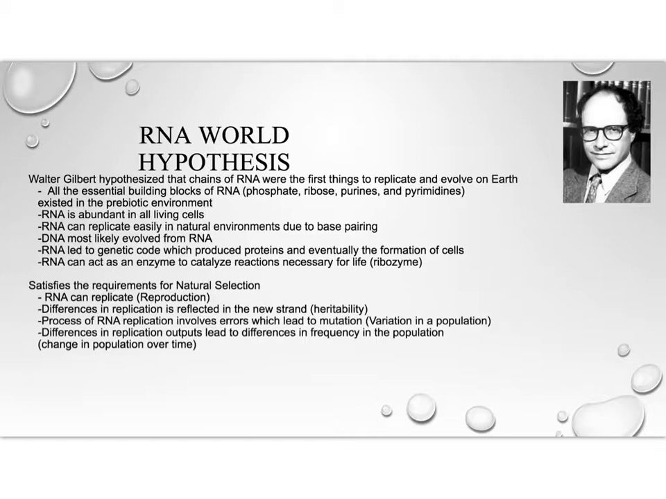Molecules such as ribose, phosphate, purines, and pyrimidines have been found to appear before the advent of life on Earth. RNA is abundant in all living cells. It can replicate easily in natural environments due to base pairing. DNA most likely evolved from RNA, and RNA has led to the genetic code which produces proteins and eventually the formation of cells. RNA can also act as an enzyme to catalyze reactions necessary for life.